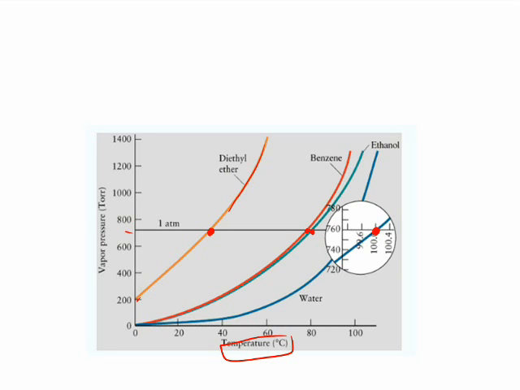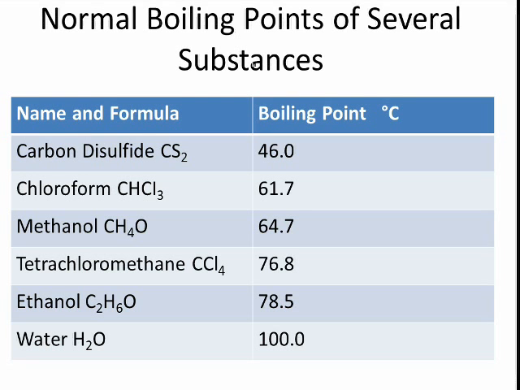Substances with a smaller vapor pressure will boil at much higher temperatures, and those with a higher vapor pressure will have a lower boiling point. So for example, these are some boiling points of some substances.